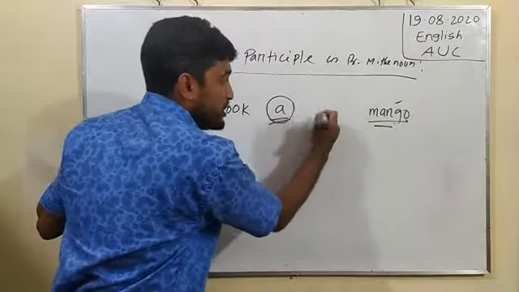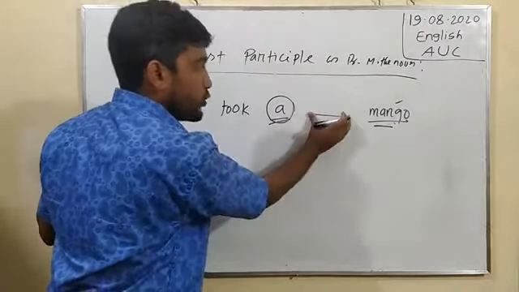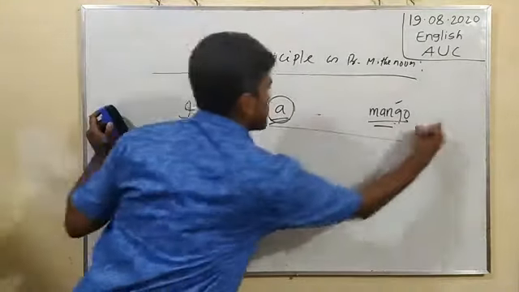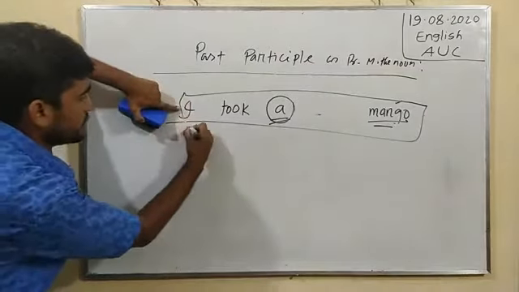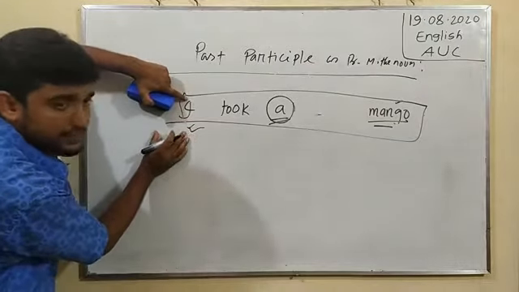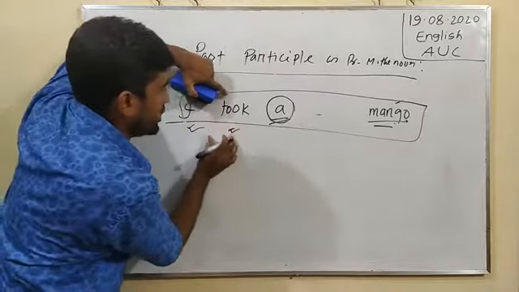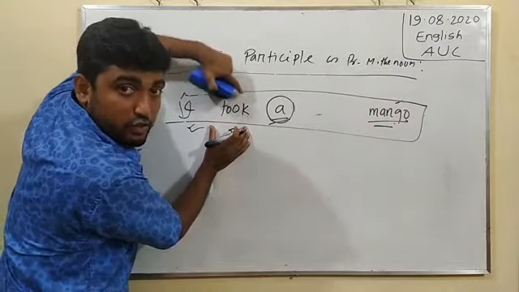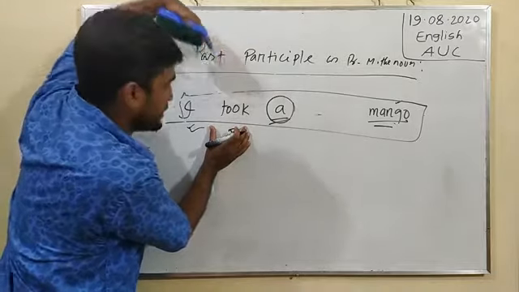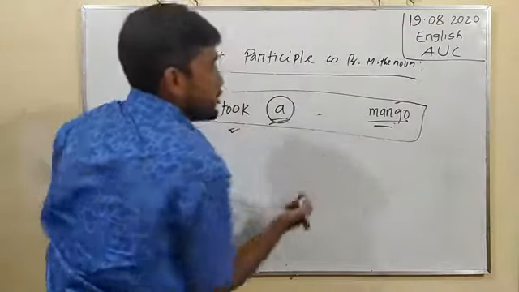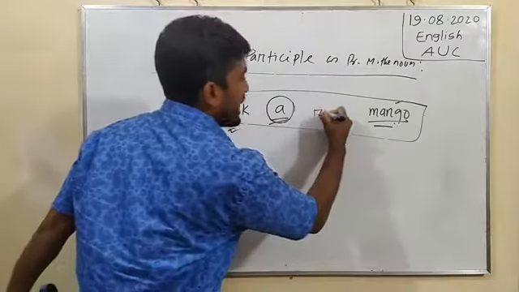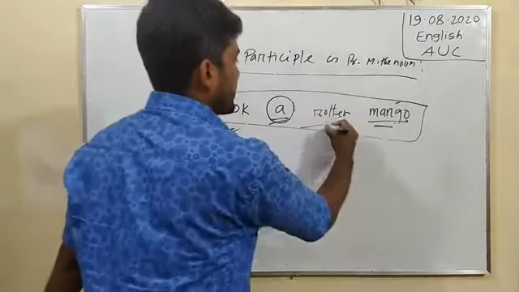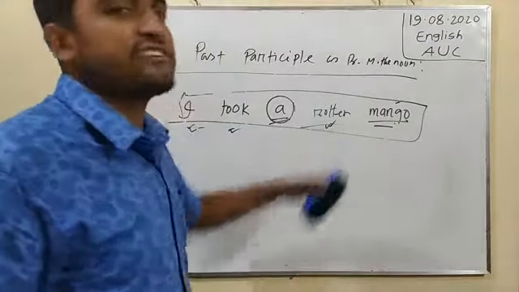If we try to omit the word rotten from this sentence, there will be no problem. But why? Because in this sentence I is the subject and took is the principal verb. It is also the past indefinite tense. I took a mango. And what type of mango? Rotten mango. That is why rotten has been explained here as adjective formation.